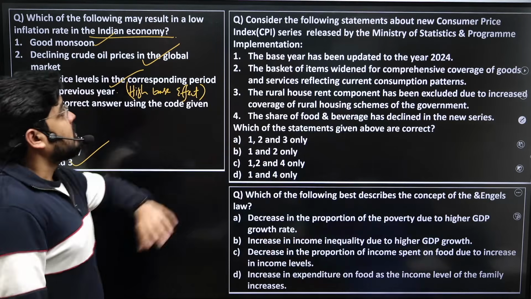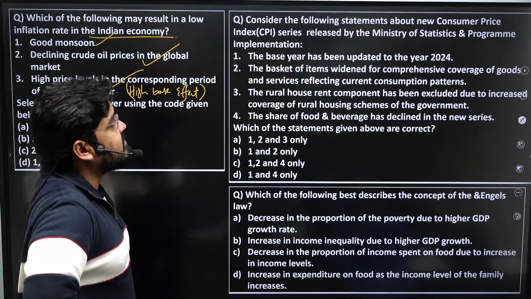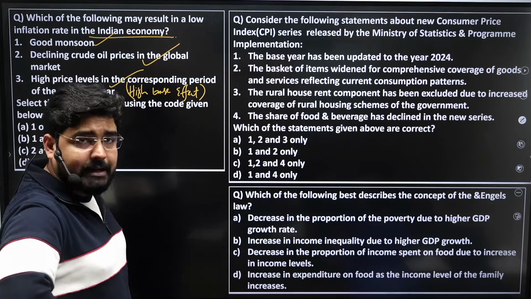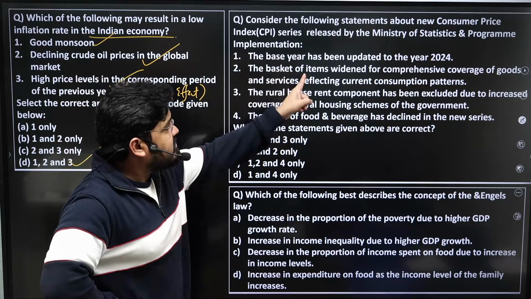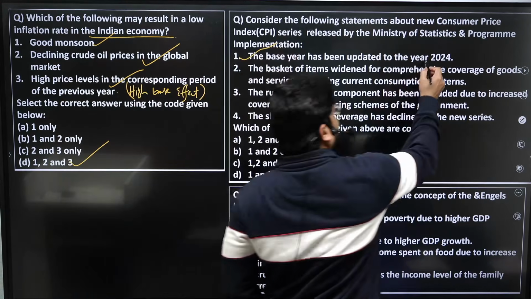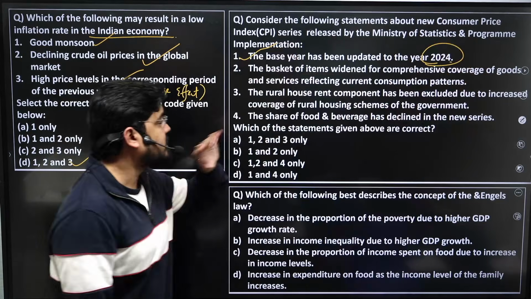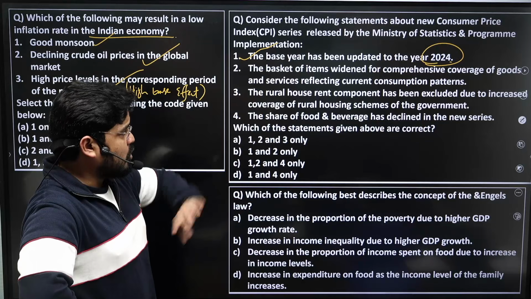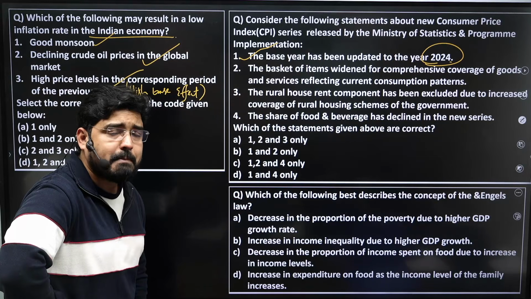Next, look at this. Consider the following statements about the new Consumer Price Index series released by the Ministry of Statistics and Programme Implementation. The base year has been updated to the year 2024. It has been updated. Second, the basket of items has been widened for comprehensive coverage of goods and services, reflecting the current consumption pattern.